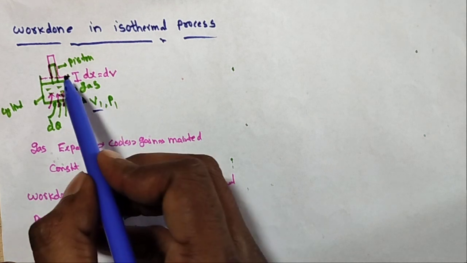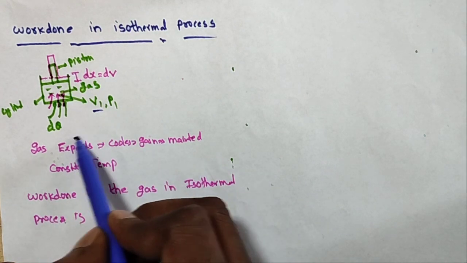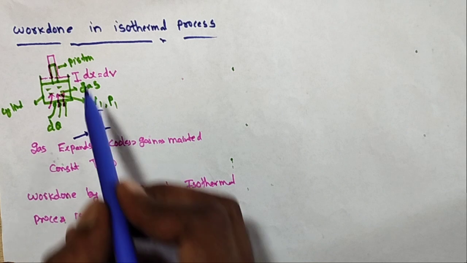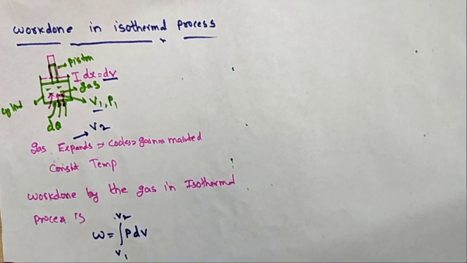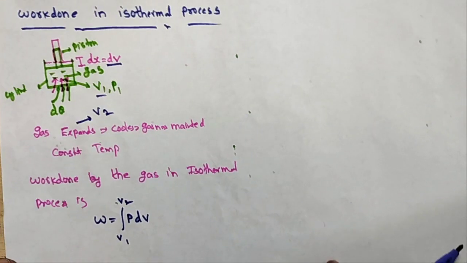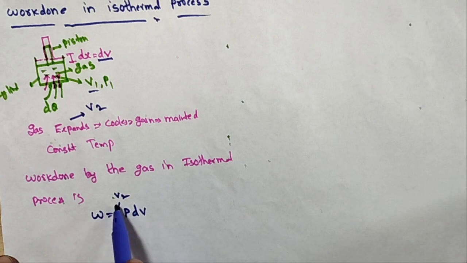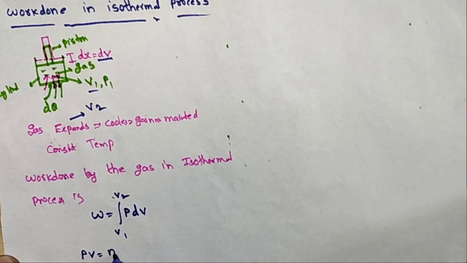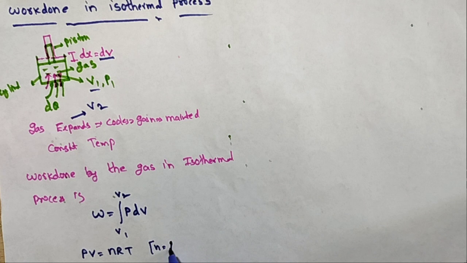Okay, so initially, what is the value? V1. After expansion of the gas, what is the value? V2. How much change in the value? dV. So that is the work done. W is equal to the integral from V1 to V2 of PdV. But we know that for the ideal gas equation, PV is equal to nRT. I am taking n is equal to 1 mole of the gas.